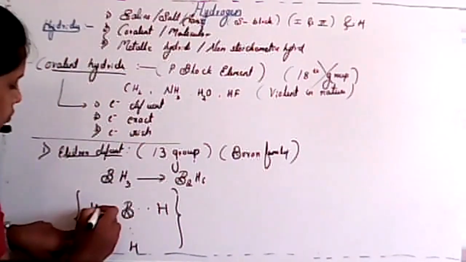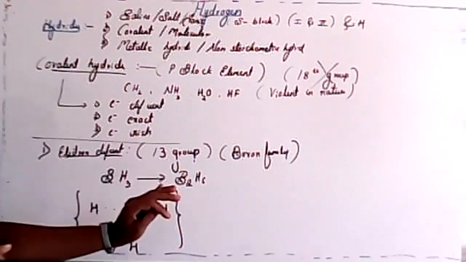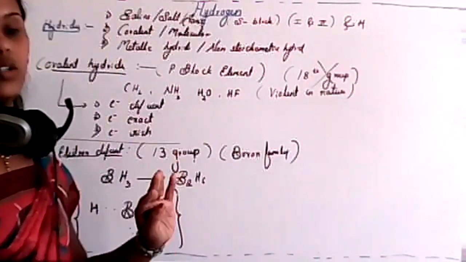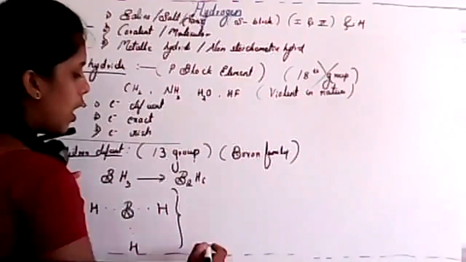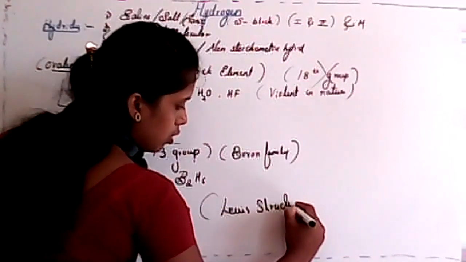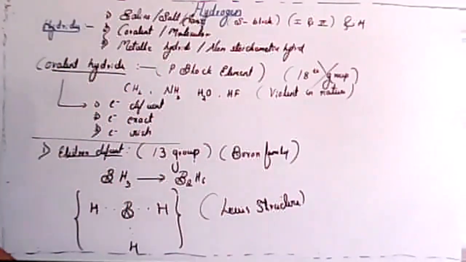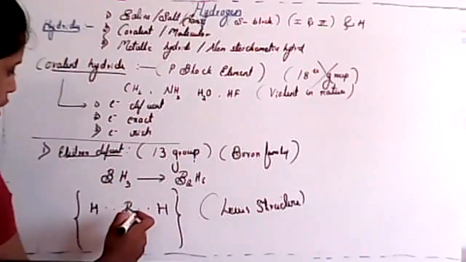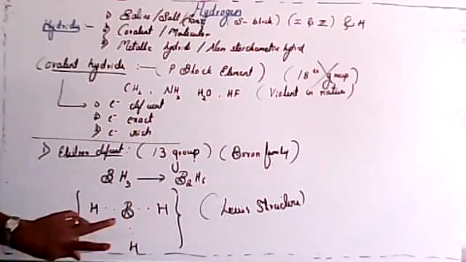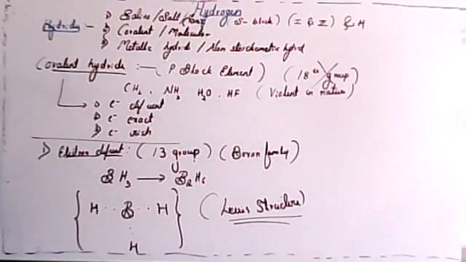But remember, in this case it has an electron deficiency. It does not have sufficient electrons to satisfy the Lewis structure. One, two, three, four, five, six, only 6 electrons are there. But for the Lewis structure we consider 8 electrons, isn't it?